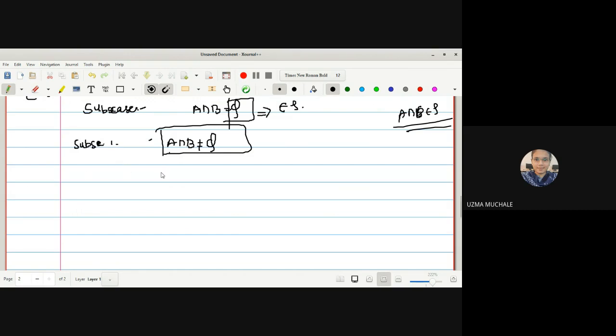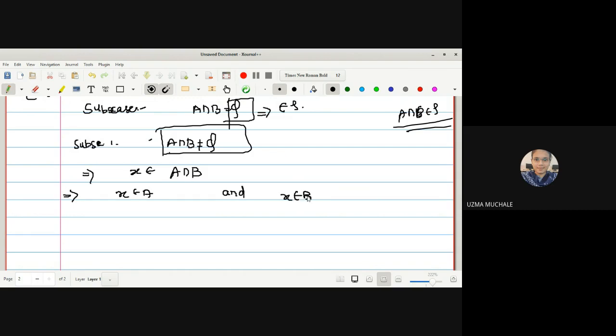For subcase 2, what is the consideration? If A and B both are non-empty and their intersection is also non-empty, then we can select x belonging to A intersection B. Non-empty means at least one element will be there, right? If x is an element of the intersection, it will be an element of A as well as an element of B.